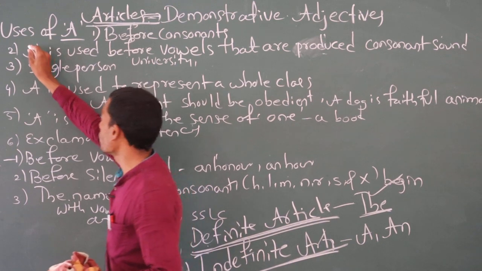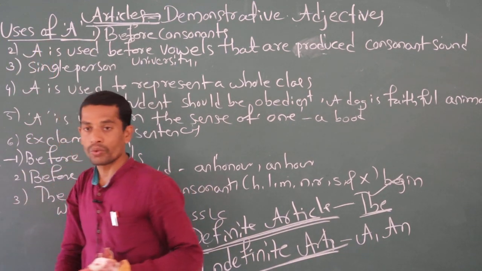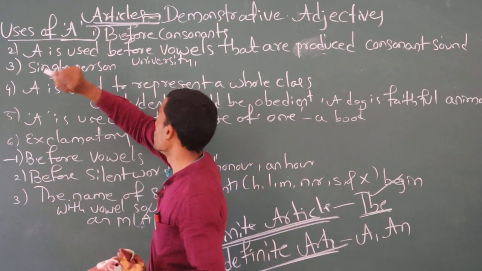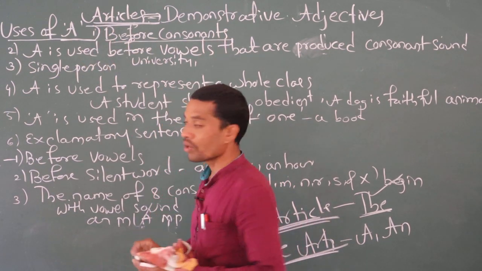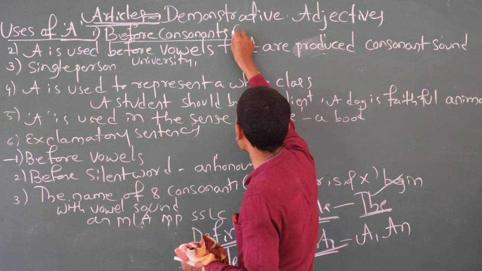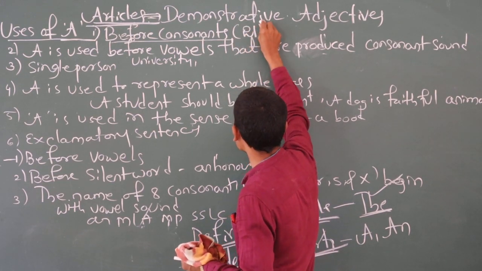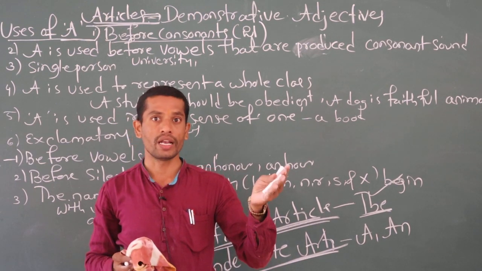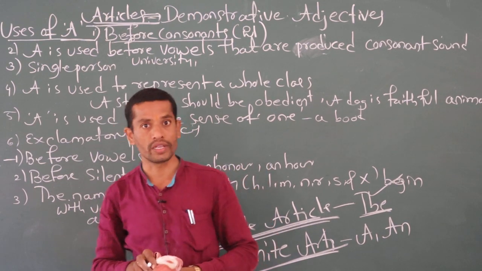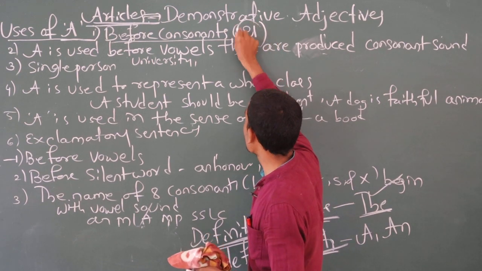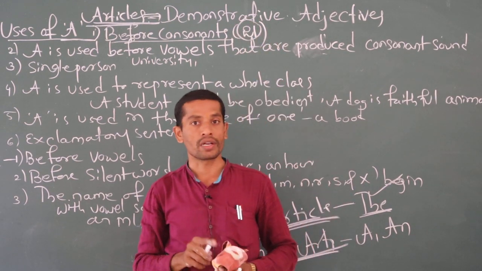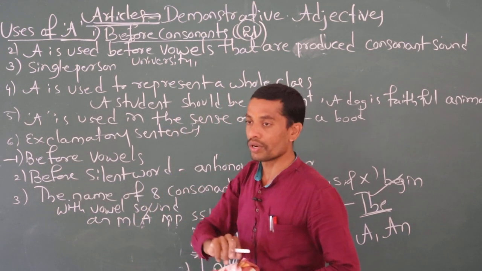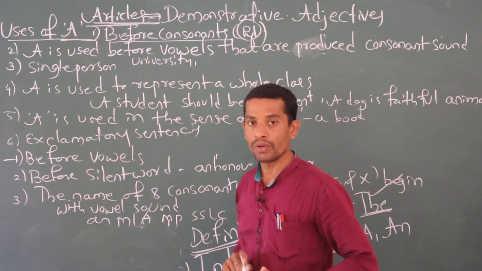Today we have to discuss how and where to use a. Already yesterday I discussed it, but once again I am going to revise. So we use a before consonant sounds. Already we know there are 21 consonants in English. Out of the 26 letters there are 21 consonants, except a, e, i, o, u. So before a consonant sound we have to use a.